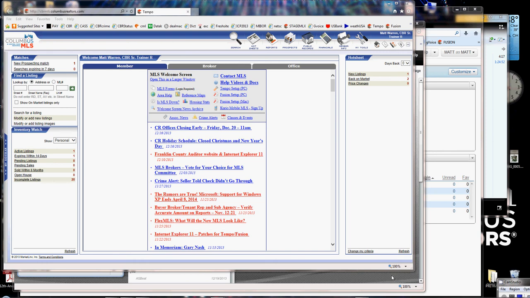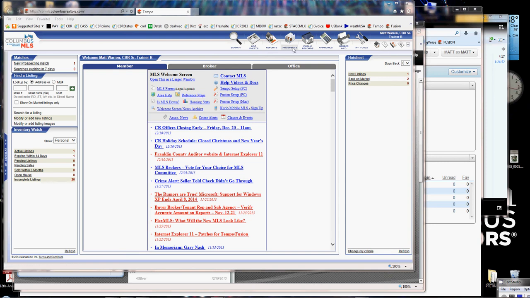In this section, we're going to talk about copying saved search data from the Tempo system and the Fusion system so you can copy it over to the new Flex MLS system. Specifically for conversion, you're going to need to do this. You're going to need to take the criteria from your saved searches as they exist right now in the current MLS system, Tempo or Fusion, and then go and recreate that same search in the Flex MLS system, and that's what we're going to talk about.